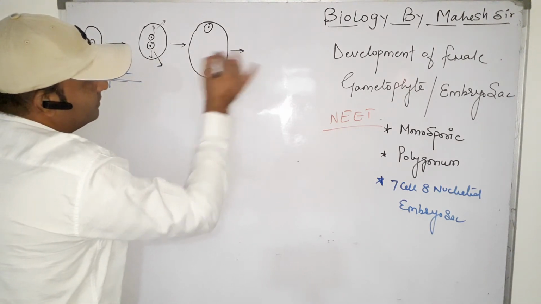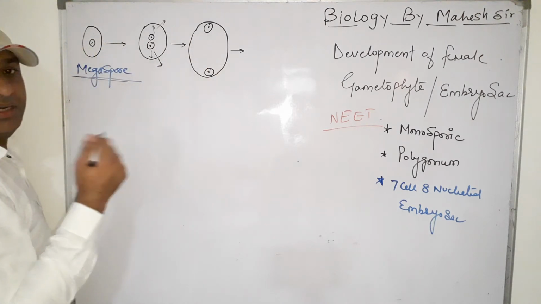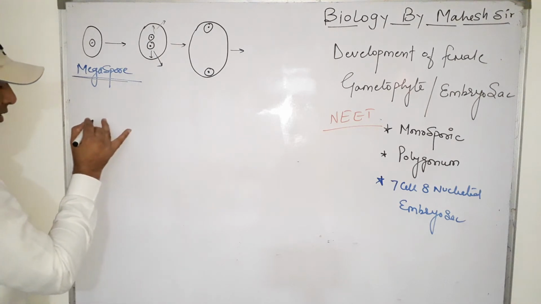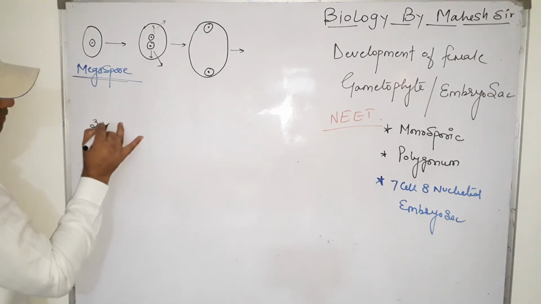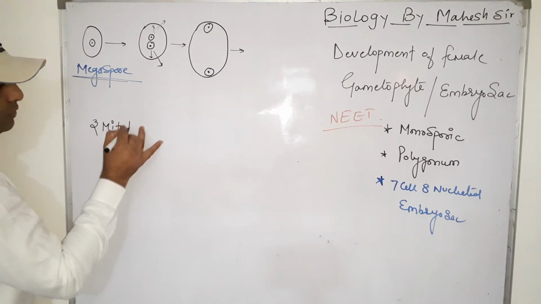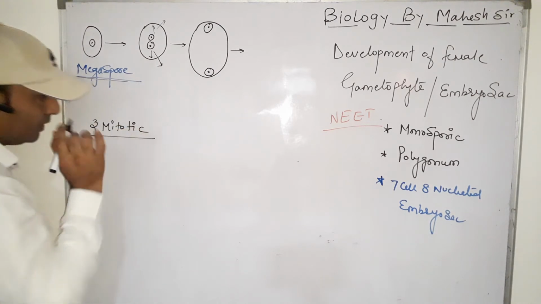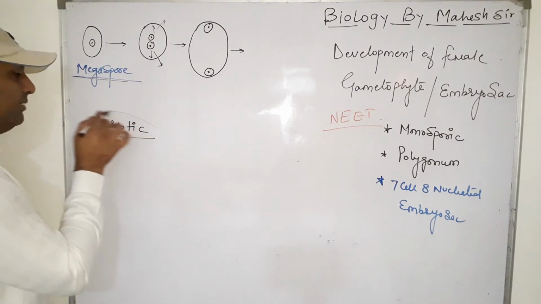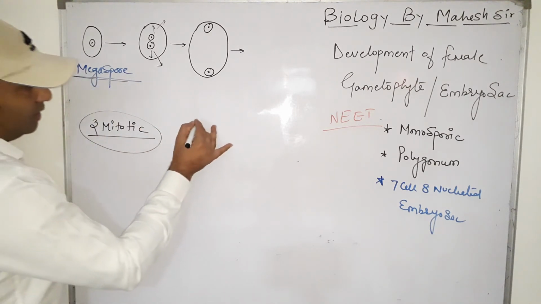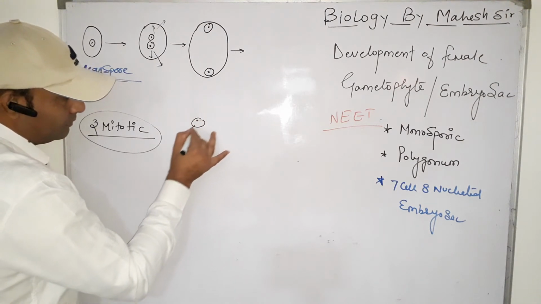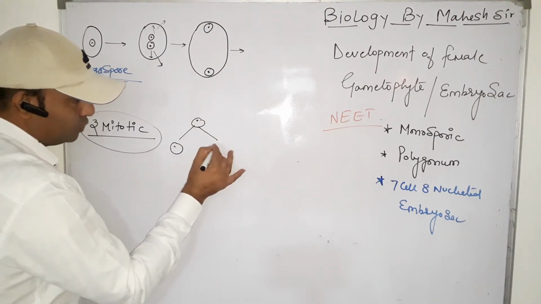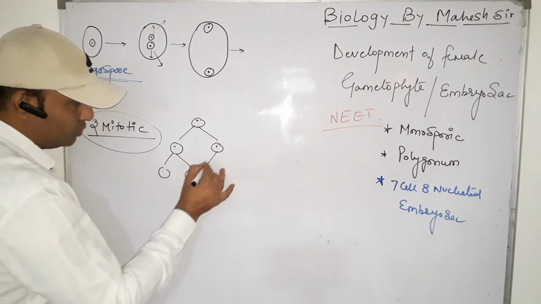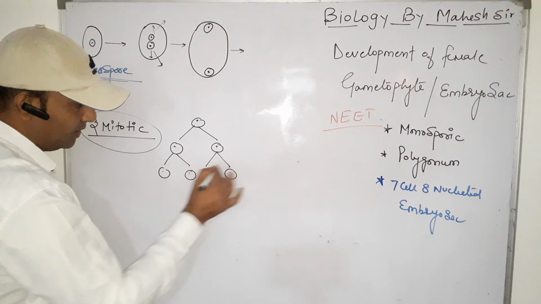Now in the next phase, these cells undergo further mitotic division. Here I want to explain that it produces a total of 8 nuclei, that is a 7-celled and 8-nucleated condition, by 3 mitotic divisions. One cell produces 2 cells. These 2 cells produce a total of 4 cells.